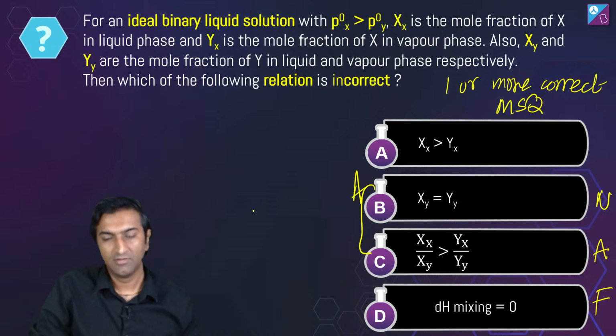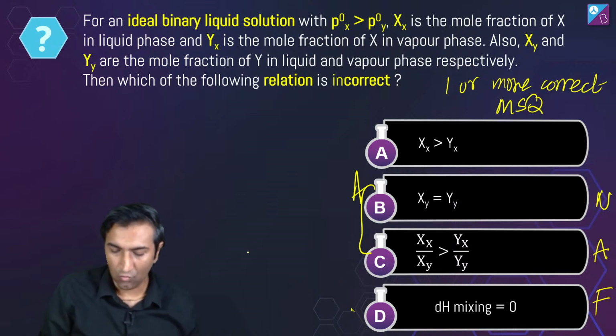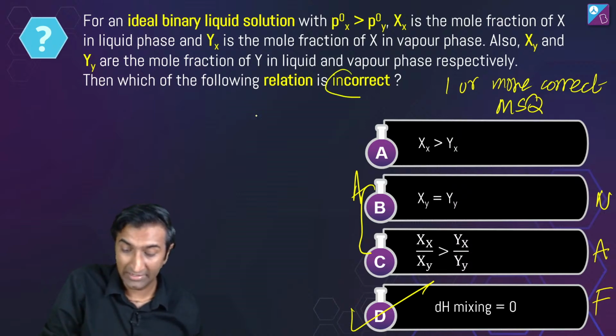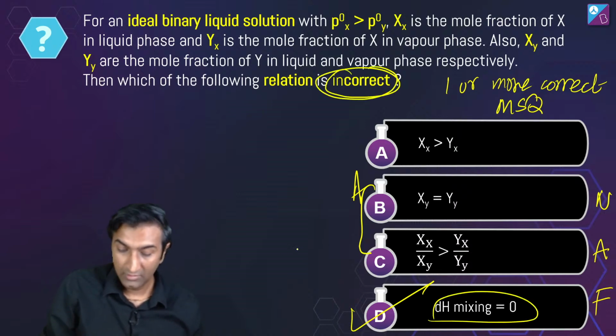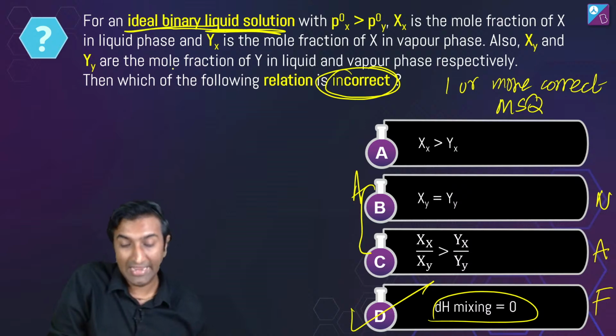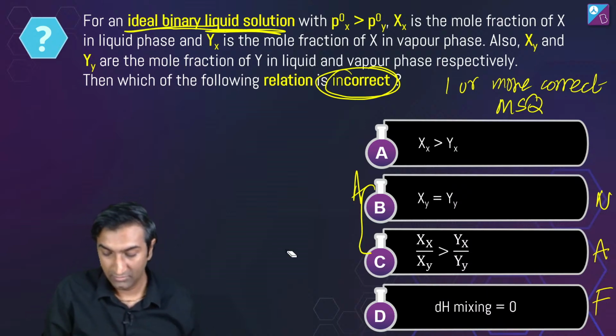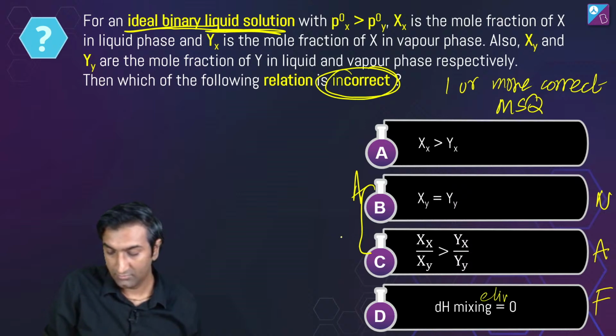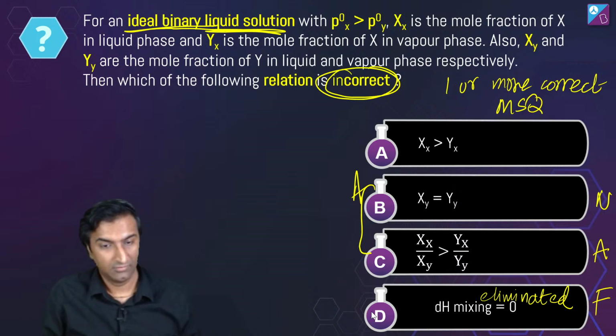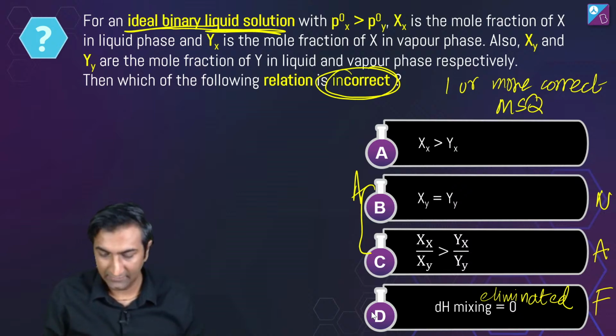Anybody else wants to pipe in? Could be more than one correct. Let me give a hint: this one will be correct, which means you have to figure out the incorrect option, right? This one will be correct because it's an ideal solution. If it's ideal then delta H and delta V mixing are both zero. So let's eliminate this option. I'm going to just write eliminated over here. So figure out among the other three. Okay, Ranjana, A and C. Okay, fine.